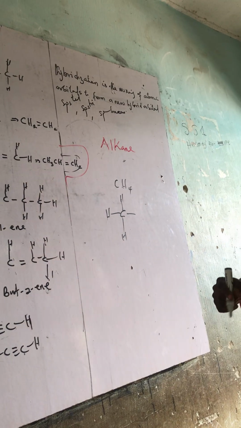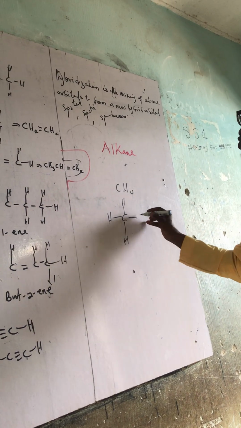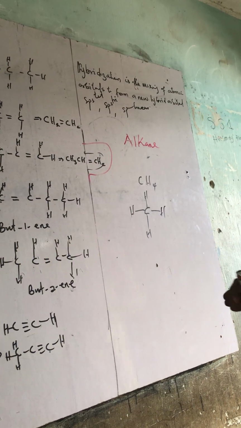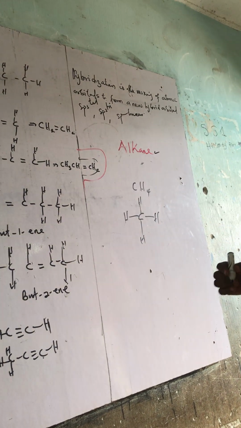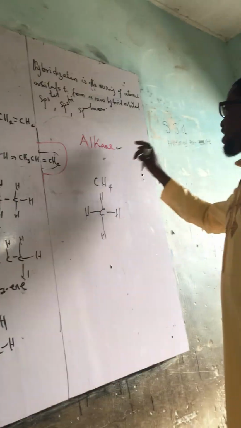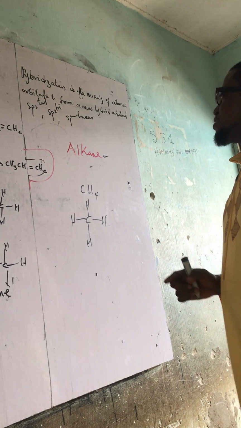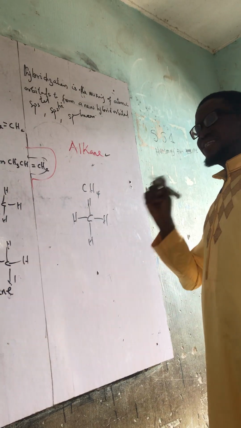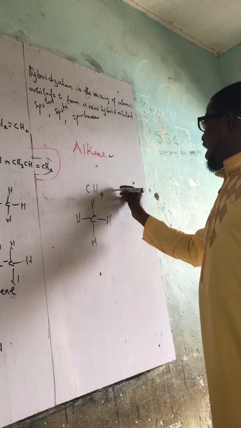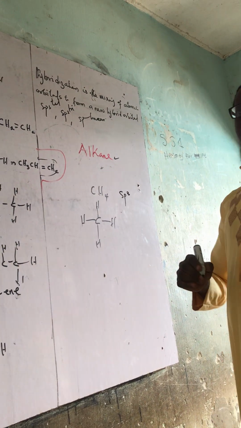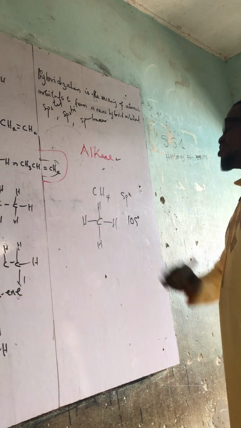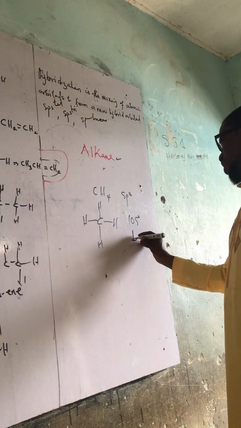The four hydrogens are distributed evenly around the carbon. Alkane has a single bond. It has sp3 hybrid orbital, and it has about a 109-degree angle, and it is called tetra.